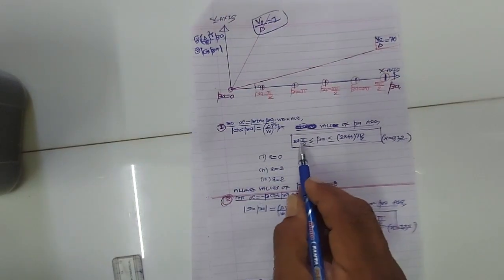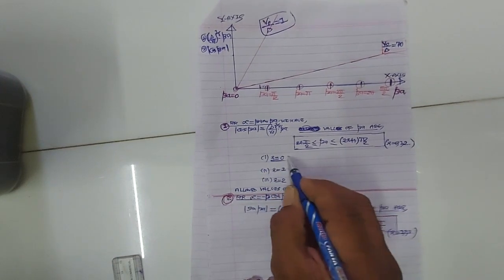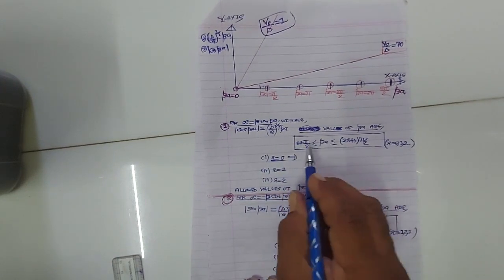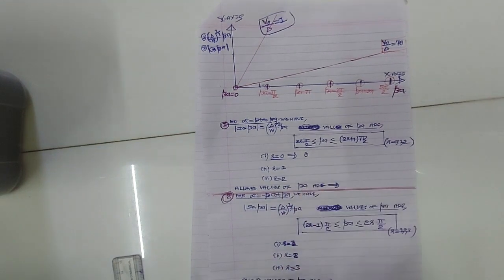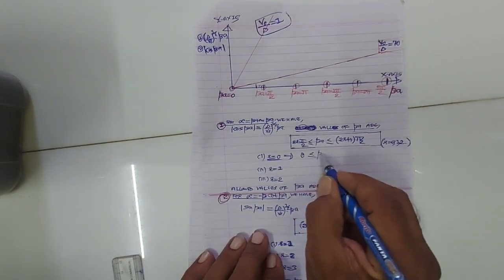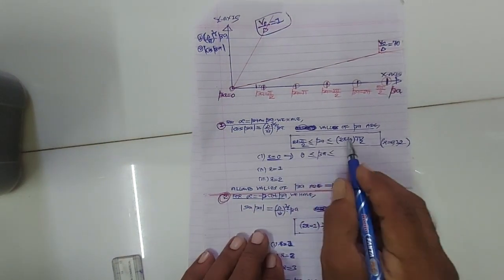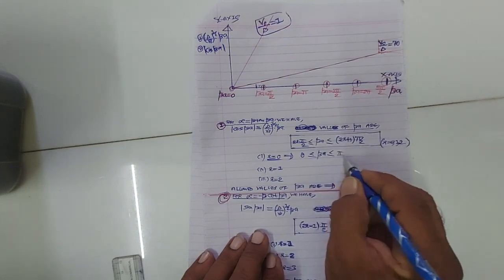Okay. Now when I take r equal to 0, then beta will also be 0. When r is 0, 0 plus 1 pi will be pi by 2, right?